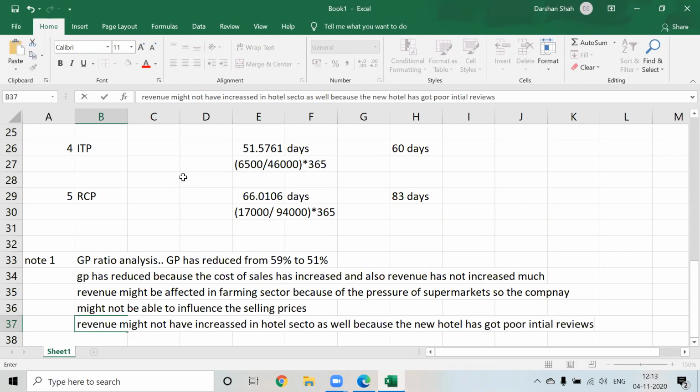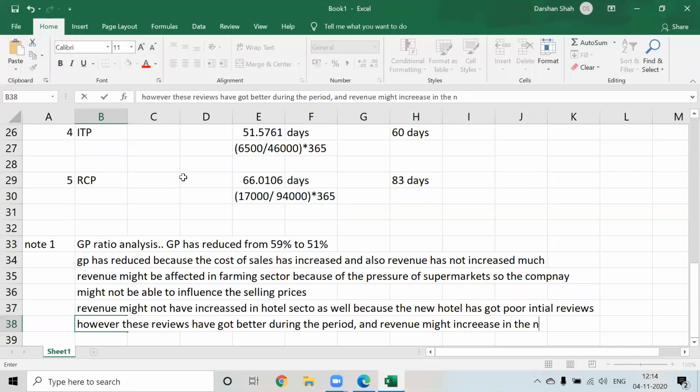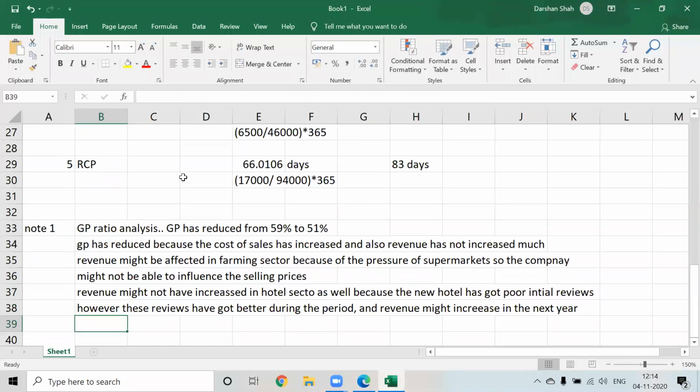Okay, however, these reviews have got better during the period, and revenue might increase in the next year. Okay, done.